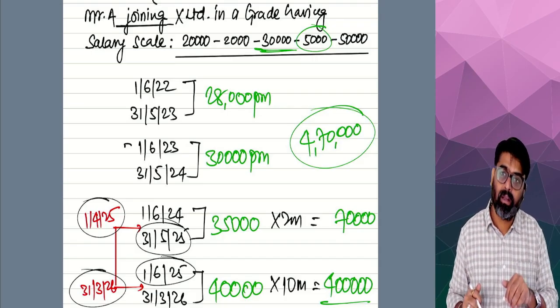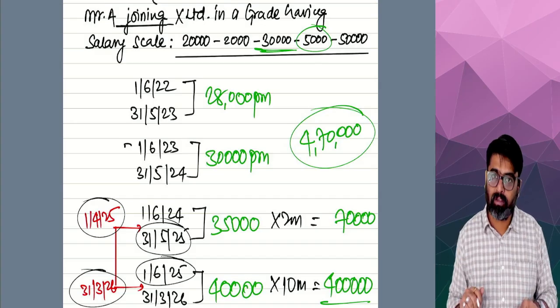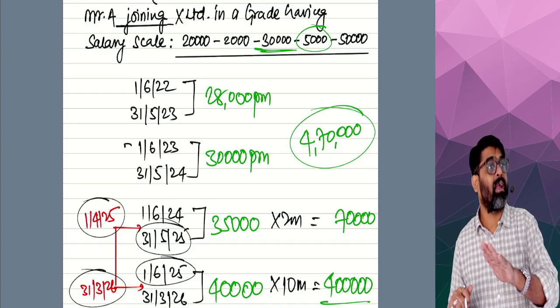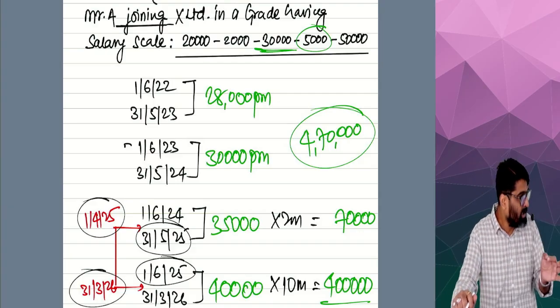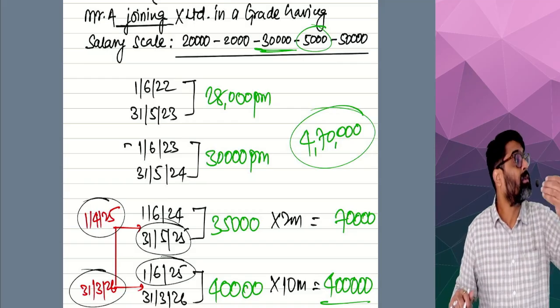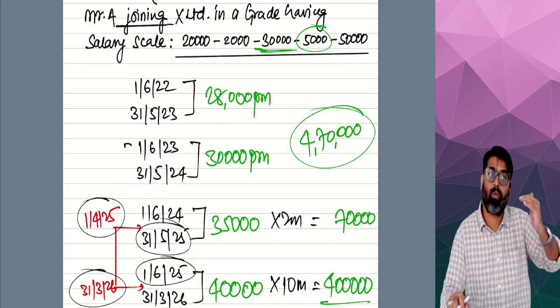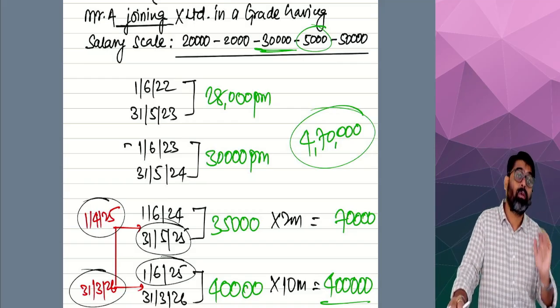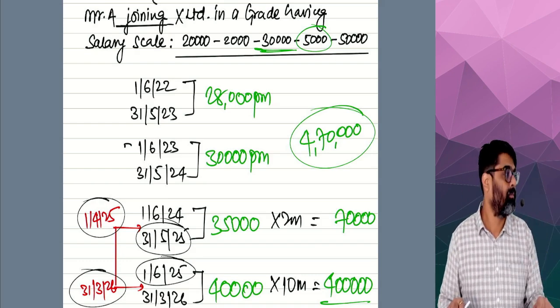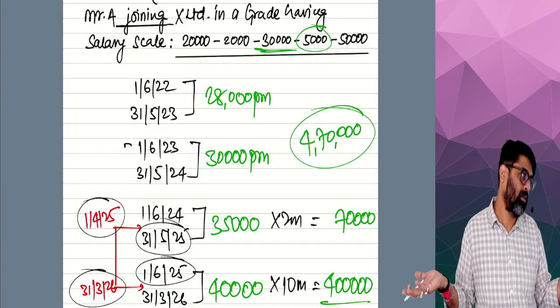June month salary will also be taxable on due basis. July month salary, due basis. Every month's salary will be taxable on due basis. Why? Because it is becoming due before it is received. So it will be taxable on what basis? Due basis. Now you will have to check: every month's salary becoming due in this year will be taxable in this year.